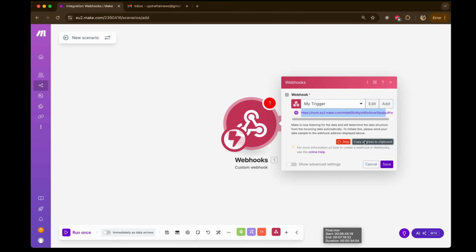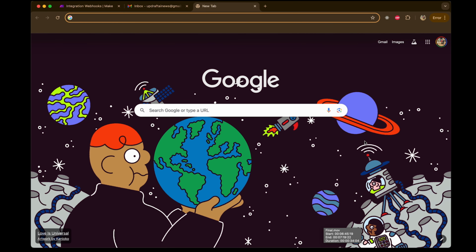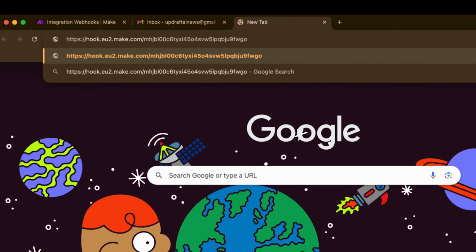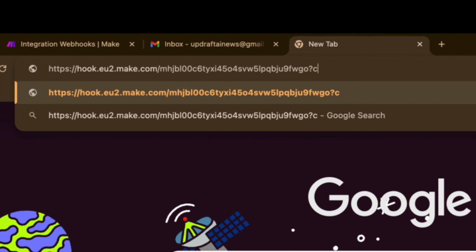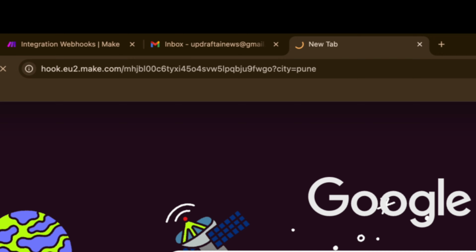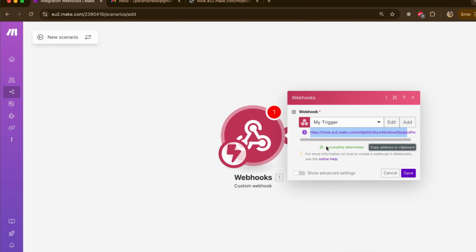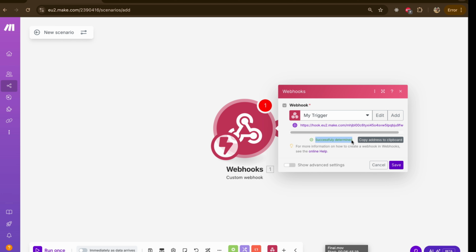So I'm going to copy this URL, go to a new browser window and paste. Along with this URL, I'm going to send some data. I will say city equal to Pune. So I will click on enter. This got accepted and you can see it got successfully determined. Now my webhook got created. Now I will click on save.